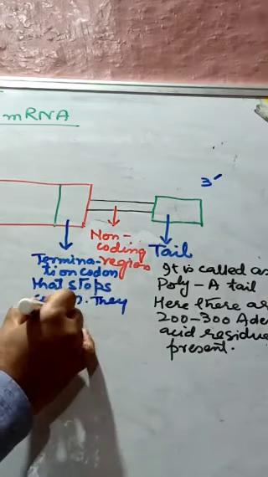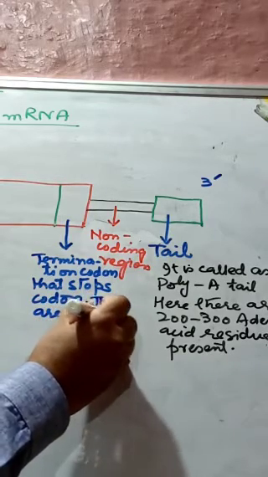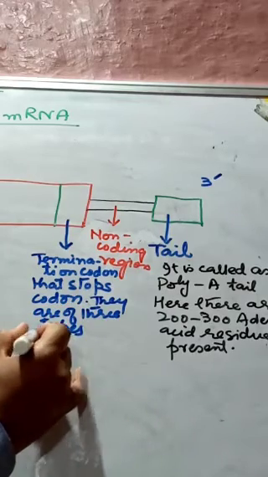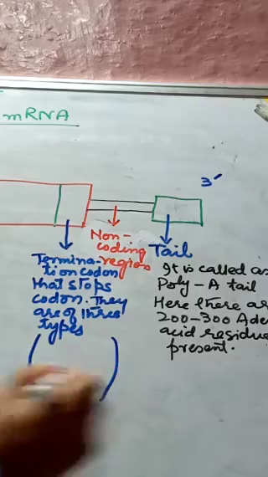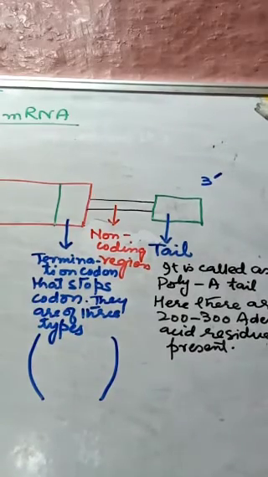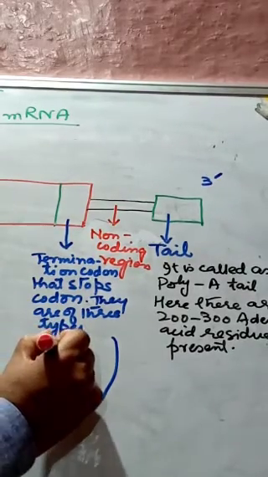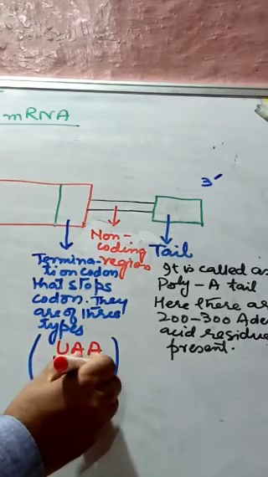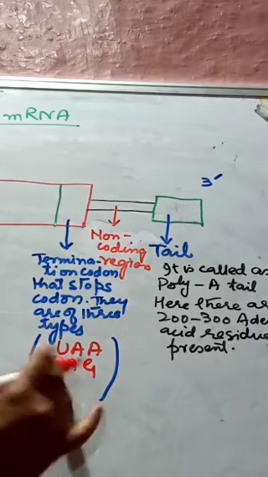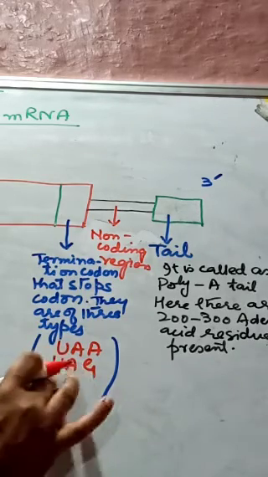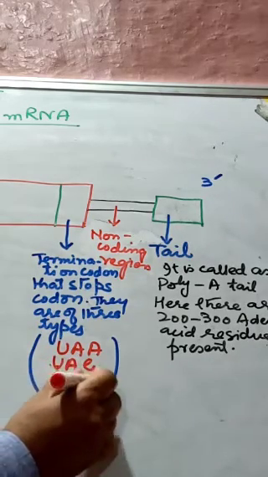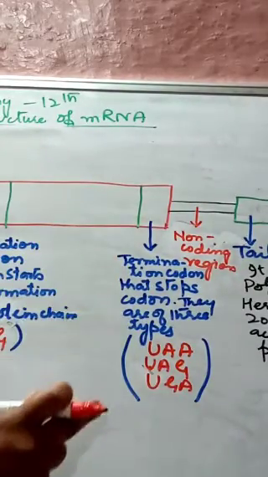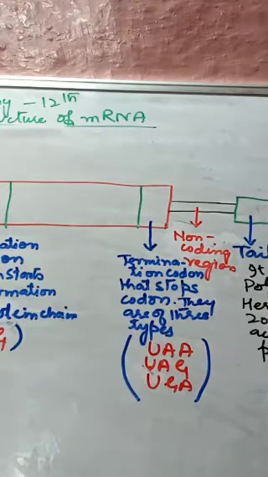They are of 3 types. What are these 3 types? We have UAA, UAG, and UGA. These are the 3 codons that stop translation, and they are of 3 types.